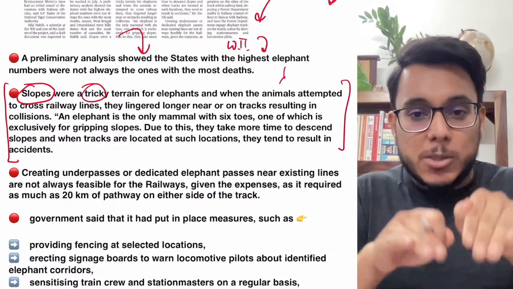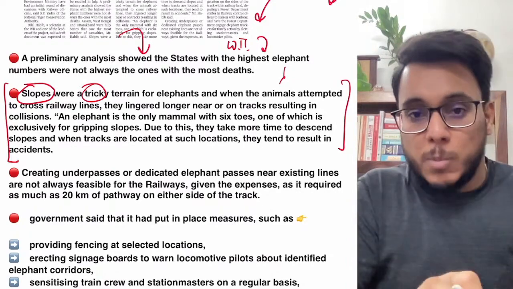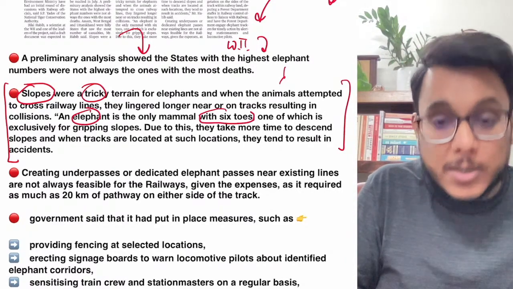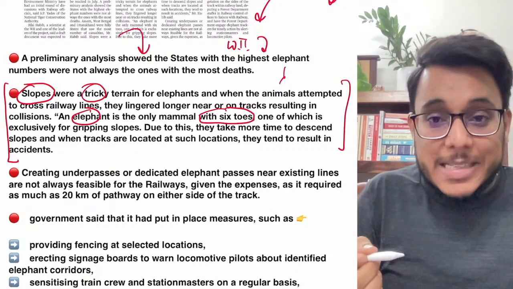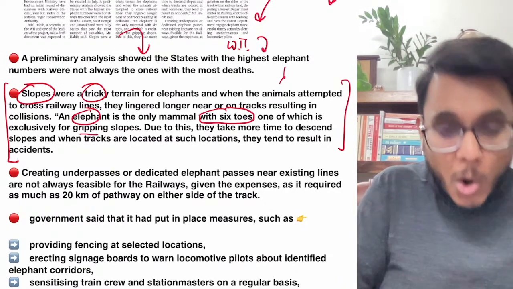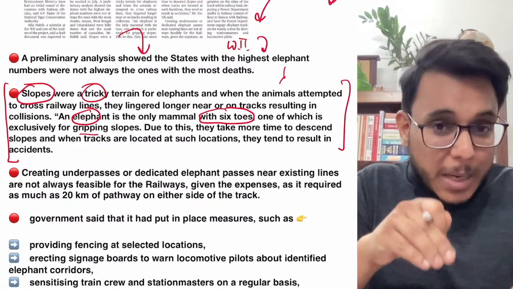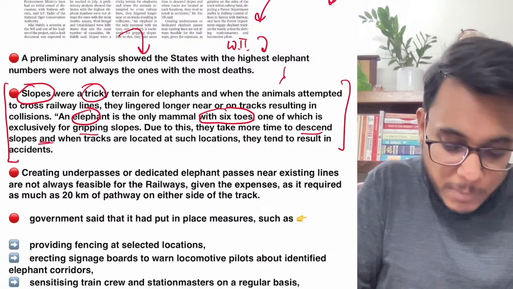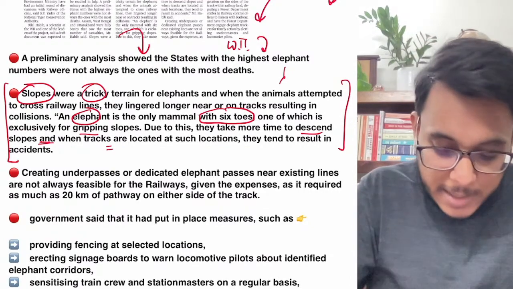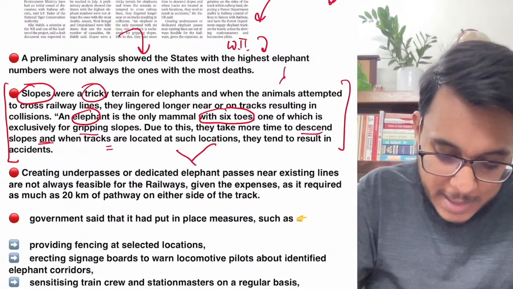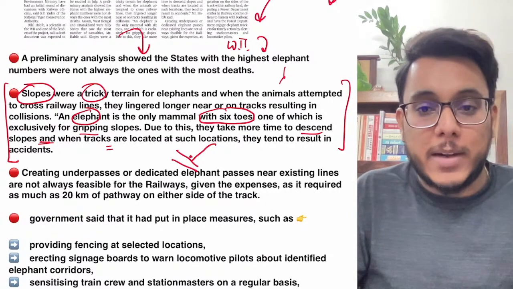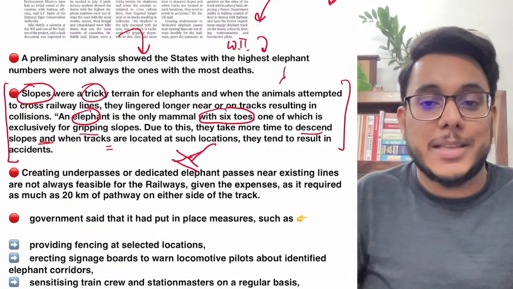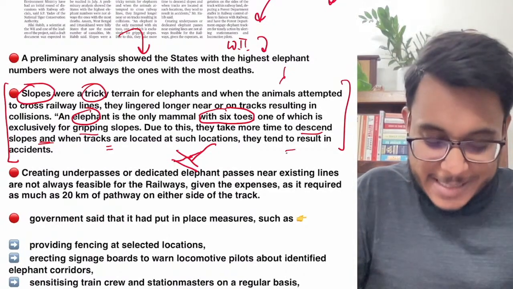Now elephants come very slowly on these particular slopes. It is said that elephants are the only mammal with 6 toes, and because of these 6 toes, they have a very strong grip on the slopes. But it makes the elephant slow also. They take more time to come down from the slopes, and when the tracks are located near the slope, for example, this is the slope and here there is a track, they take a lot more time in crossing these tracks, and then the accidents happen.